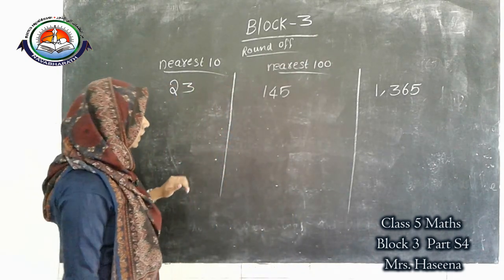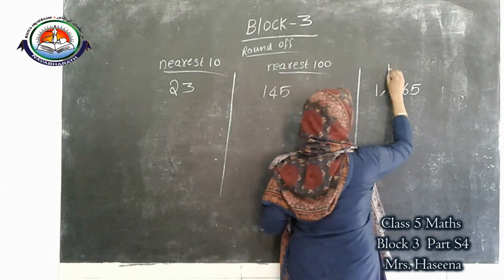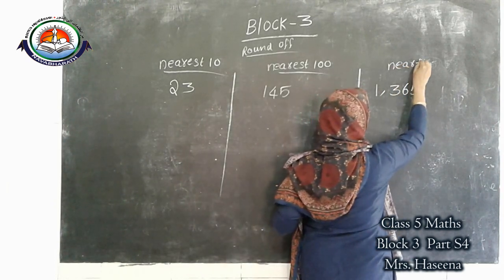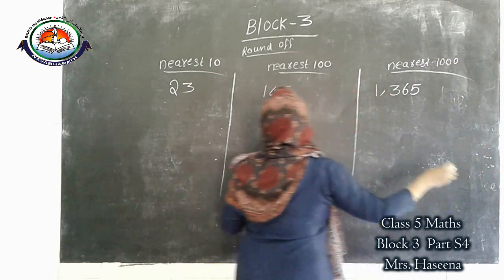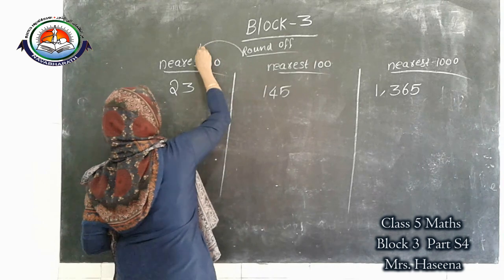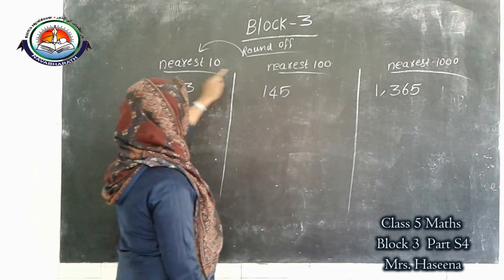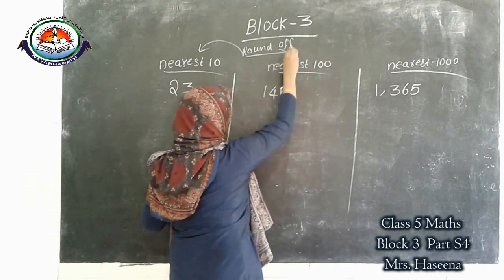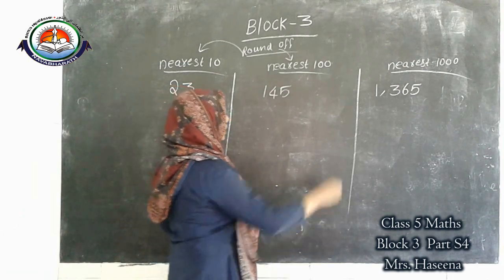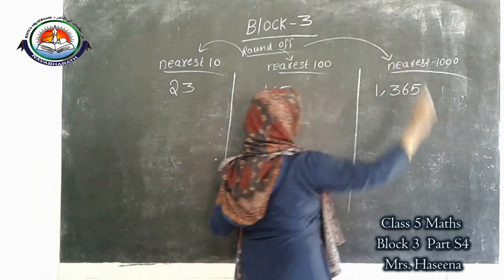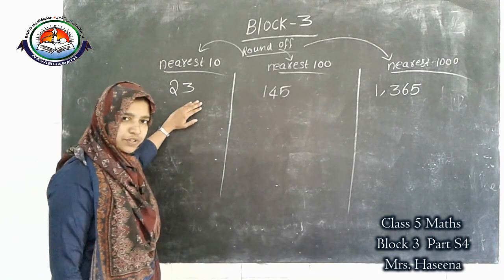If the number is a 4-digit number, round off to the nearest 1,000. Okay. So, 2-digit means round off to the nearest 10, 3-digit means round off to the nearest 100, 4-digit means round off to the nearest 1,000. First step, all of you understood?